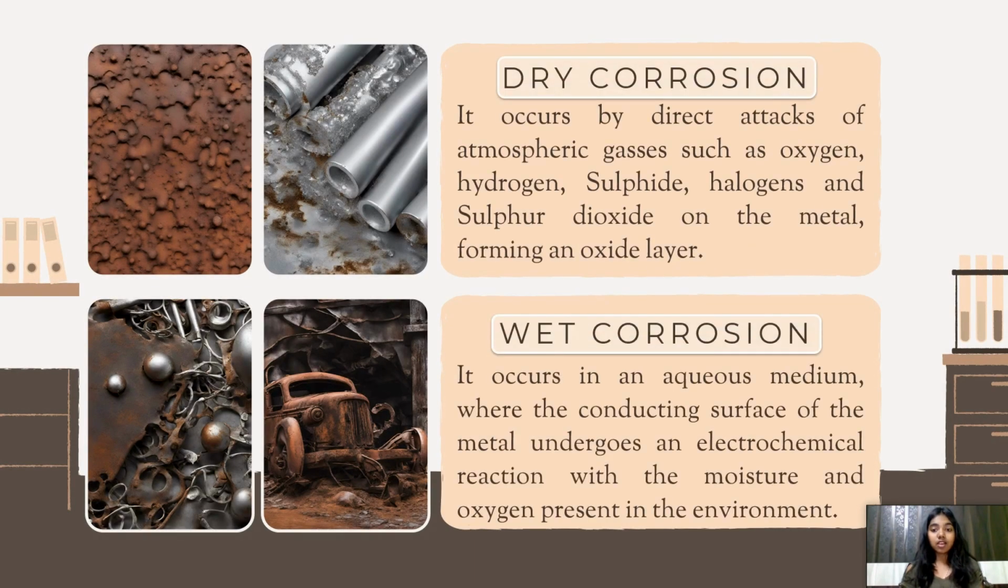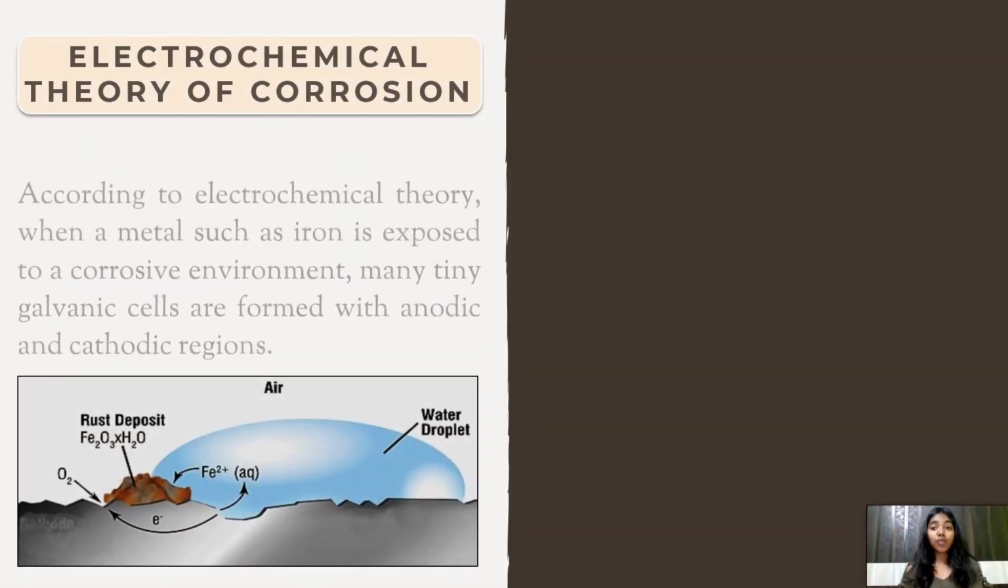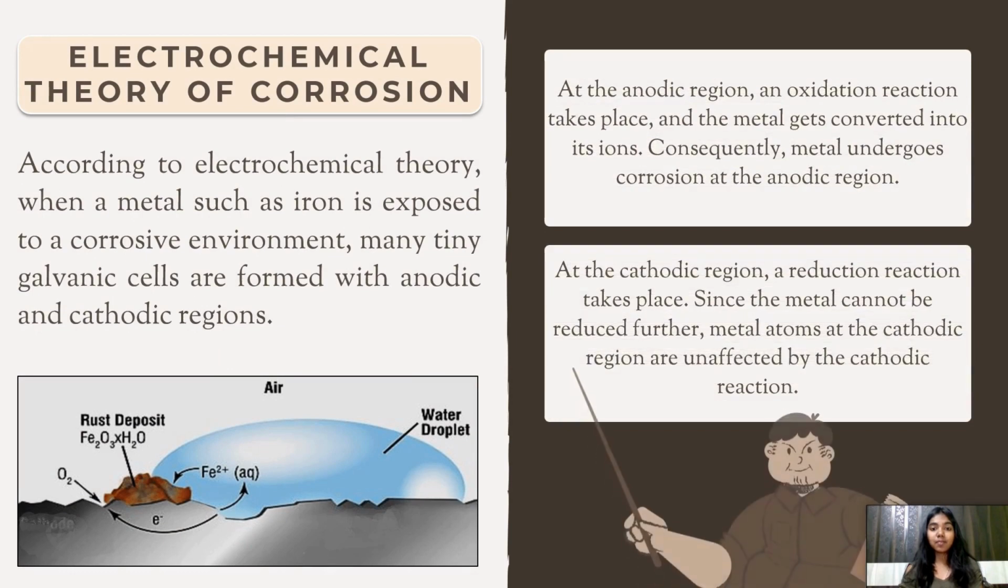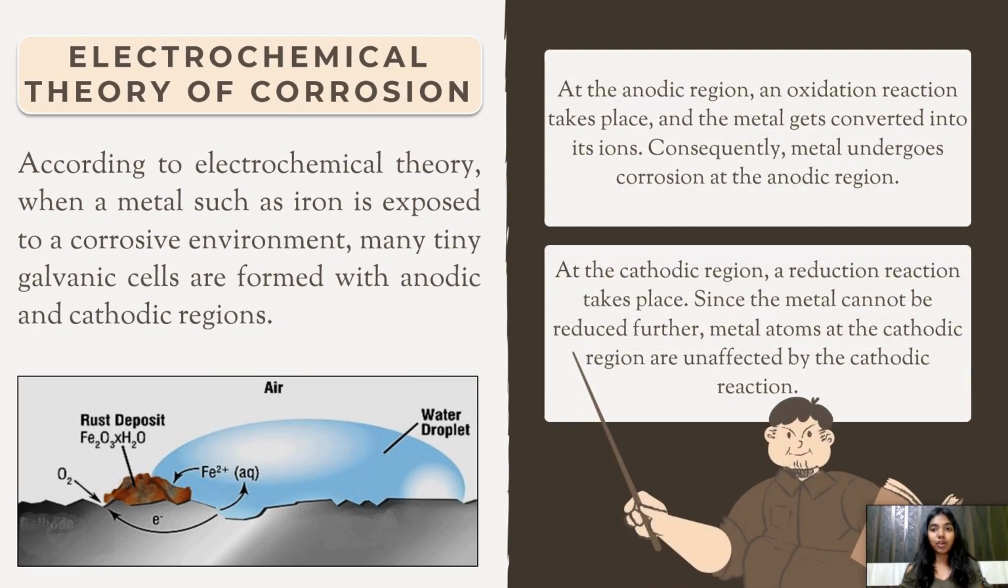Dry corrosion occurs by the direct attack of atmospheric gases such as oxygen, hydrogen sulfide, halogens, and sulfur dioxide on the metal, forming an oxide layer, whereas wet corrosion occurs in an aqueous medium, where the conducting surface of the metal undergoes an electrochemical reaction with the moisture and oxygen present in the environment. The phenomenon of wet corrosion can be explained by using the electrochemical theory of corrosion.